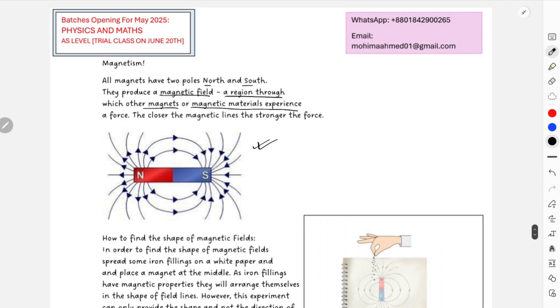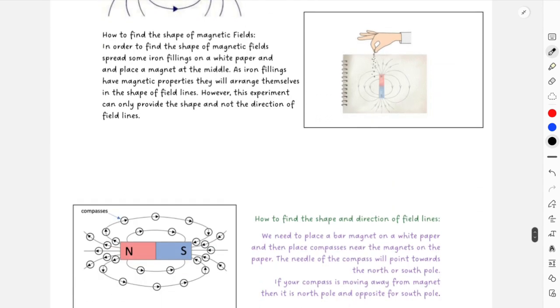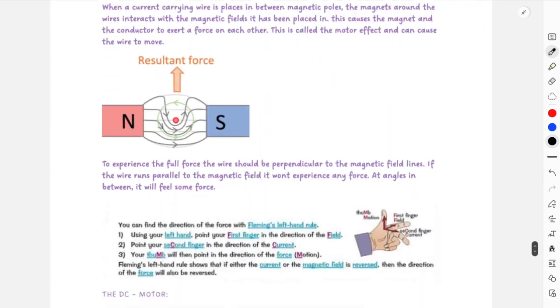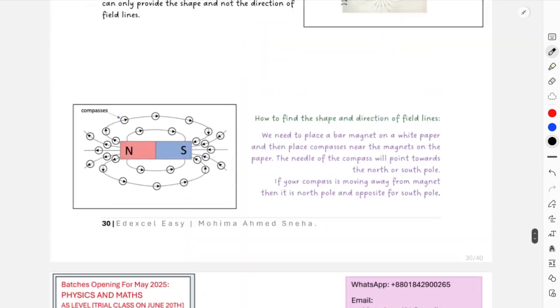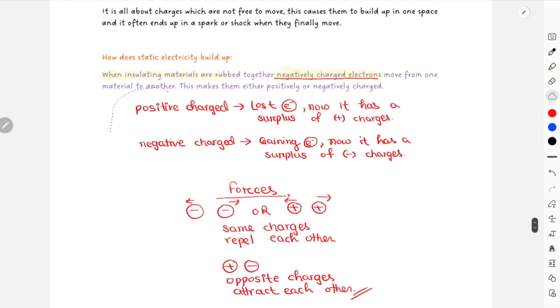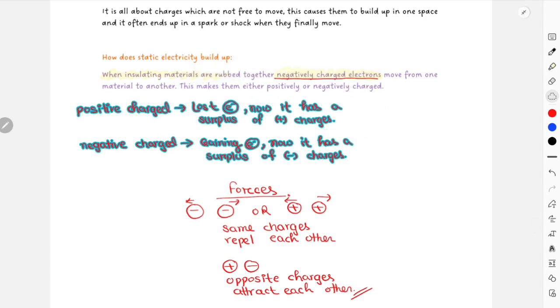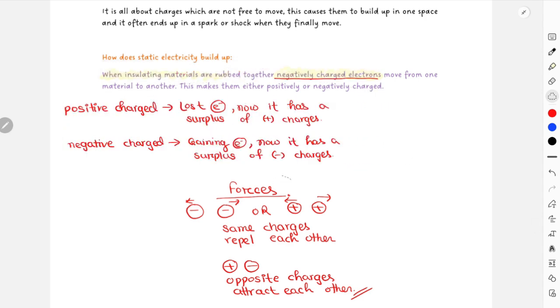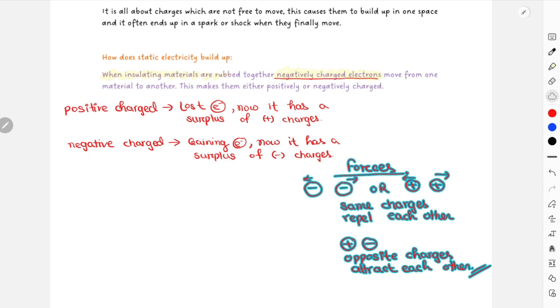Again, there are actually 3 to 4 field line diagrams. Like how would you create uniform field lines, how would the field lines be for north and south poles, how would the field lines be for one magnet, how would the field lines be for similar magnets, right? There are actually 4 diagrams. I want to draw the diagram, but I don't think I have kept enough space, right? I think I will use this space over here to draw the diagrams. So let me just write all these things in a very small space.